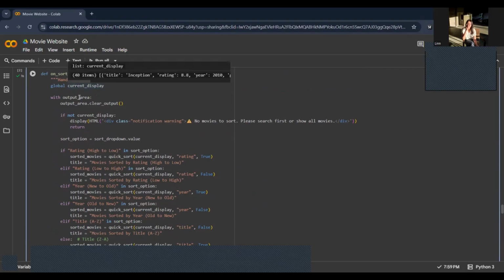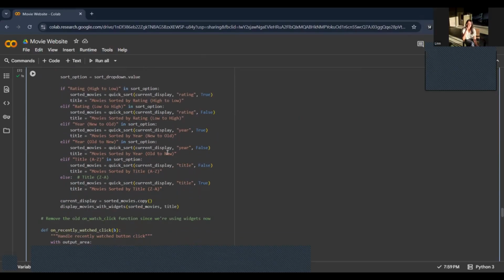For on sort click, it triggers once the sort button is clicked. It reads the sort dropdown value that we can see in the markdown, and it will sort using the current display and our quick sort function based on our rating, year, or title that we choose in the markdown box, and it will update the display list.